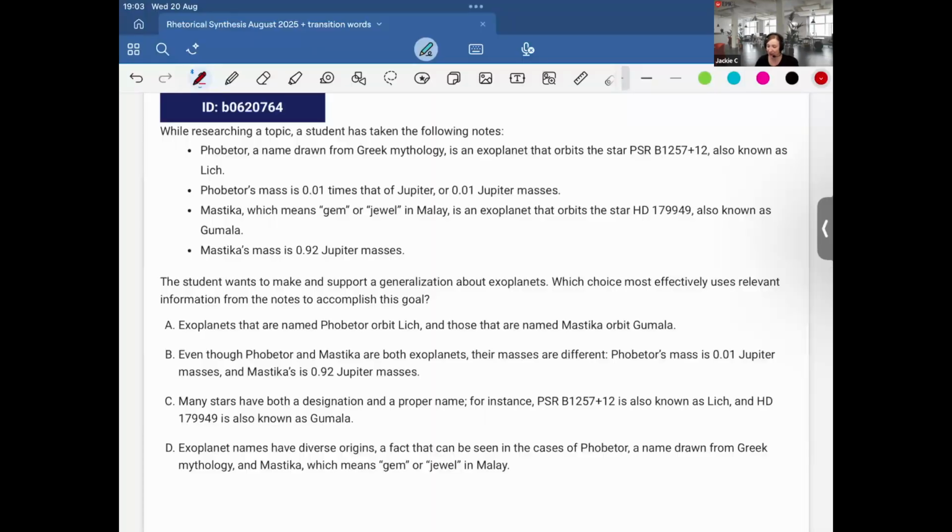Next up, this one: while researching a topic, a student has taken the following notes. Phobetor, a name drawn from Greek mythology, is an exoplanet that orbits the star PSR B1257+12, also known as Lich. Phobetor's mass is 0.01 times that of Jupiter, or 0.01 Jupiter masses. Mastika, which means gem or jewel in Malay, is an exoplanet that orbits the star HD 179949, also known as Gumala. Mastika's mass is 0.92 Jupiter masses. The student wants to make and support a generalization about exoplanets. Okay, so let's see which one can be our winner.